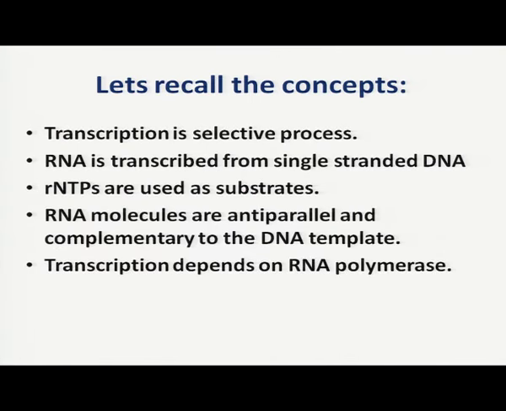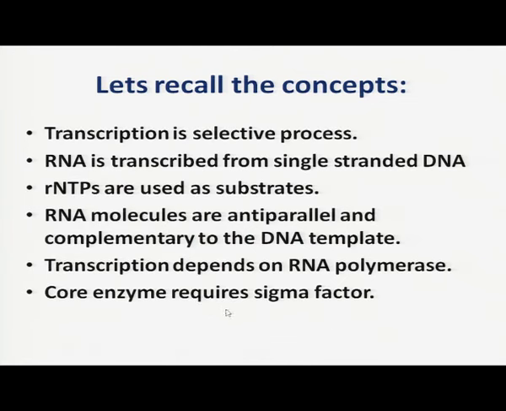Transcription depends on RNA polymerase. Without RNA polymerase, transcription cannot be completed. This is the enzyme which helps in formation of RNA and performs many functions during transcription. Core enzymes require sigma factor.